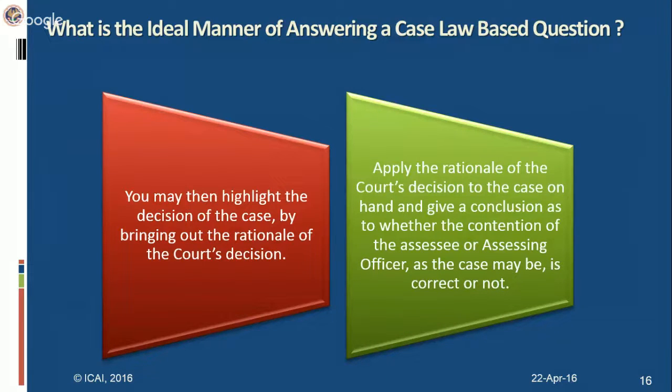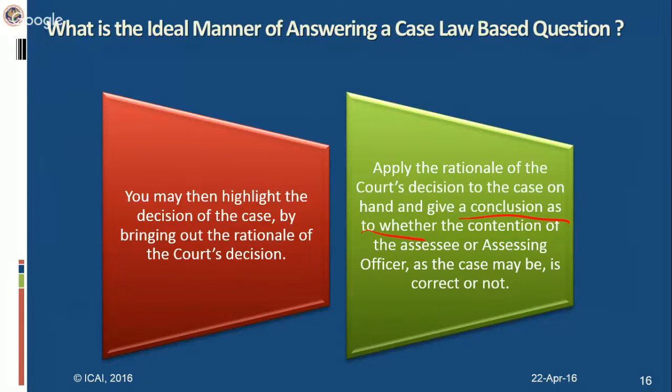Then you apply the rationale of the court ruling to the case on hand, to the question which has been raised, and give a conclusion to your answer. It is very important that you give a conclusion. The question may ask whether the assessing officer has correctly taxed the income from letting out of commercial properties under business income. Is the contention of the assessing officer correct? Now, you discuss the provision of Section 22, you discuss the relevant case law. Thereafter, you give a conclusion that based on the rationale of this court ruling, the contention of the assessing officer is incorrect. That conclusion also fetches marks.